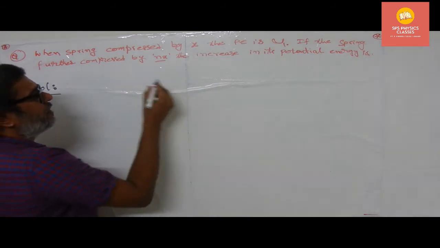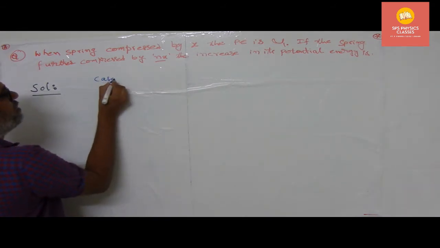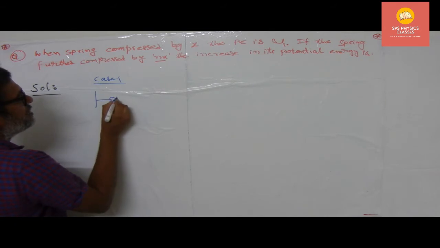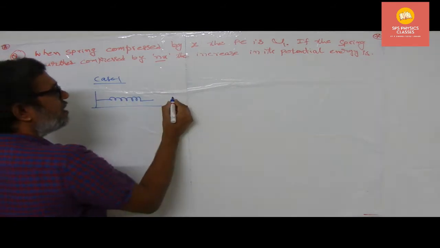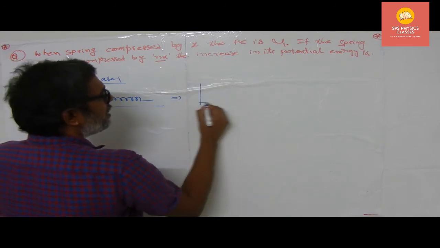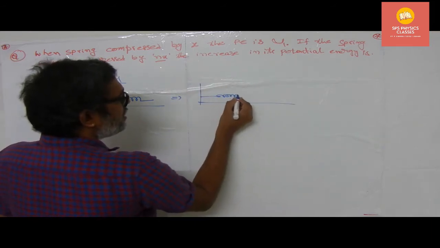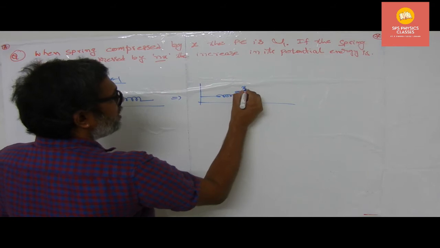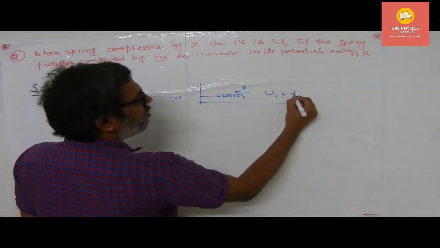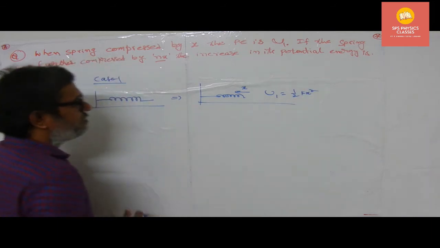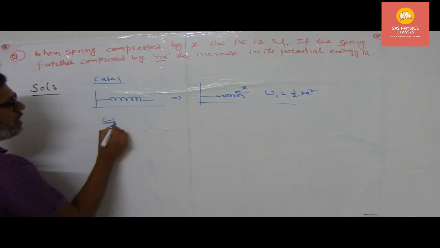How in the problem? If we consider case 1, this is the natural spring. Now this is converted into the compressed state. So the spring is compressed by a distance of x. Therefore, the initial potential energy is half k x square. In case 2, what is happening?